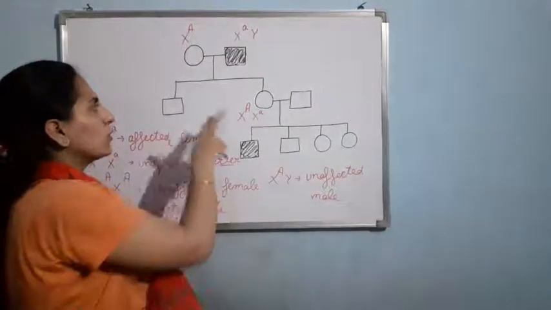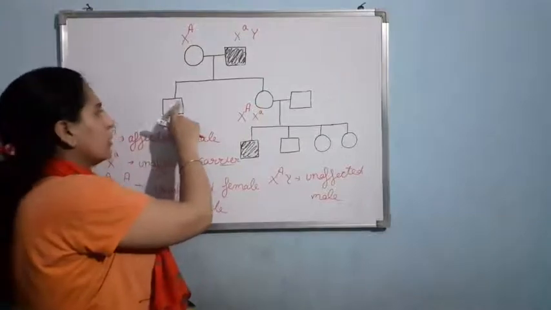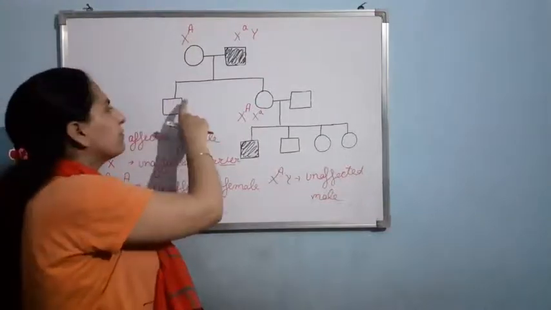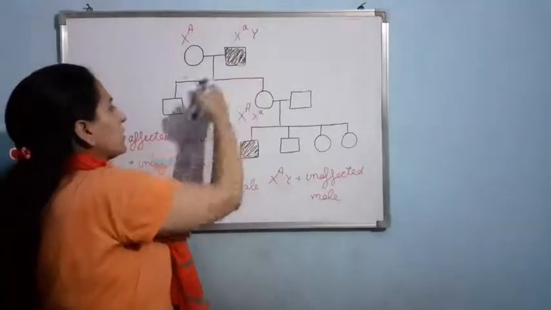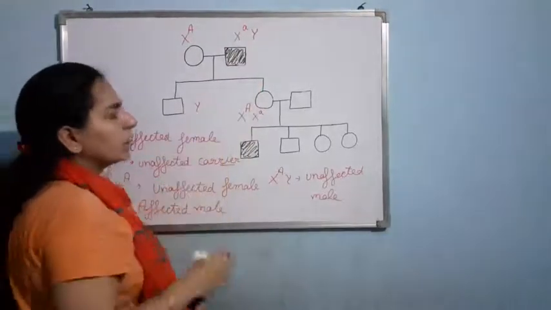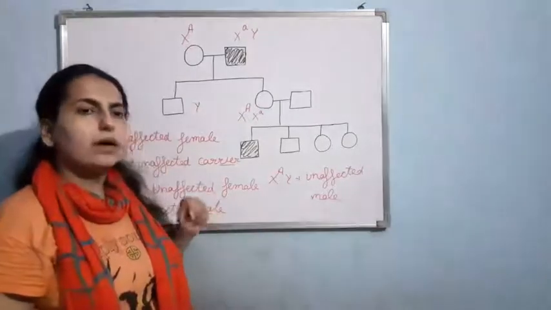Now let us talk about the second side. This is male. Now male will be having Y chromosome, and the Y chromosome will be received directly from the father. So father is giving Y. Now tell me, the male is affected or unaffected? Your answer will be unaffected.